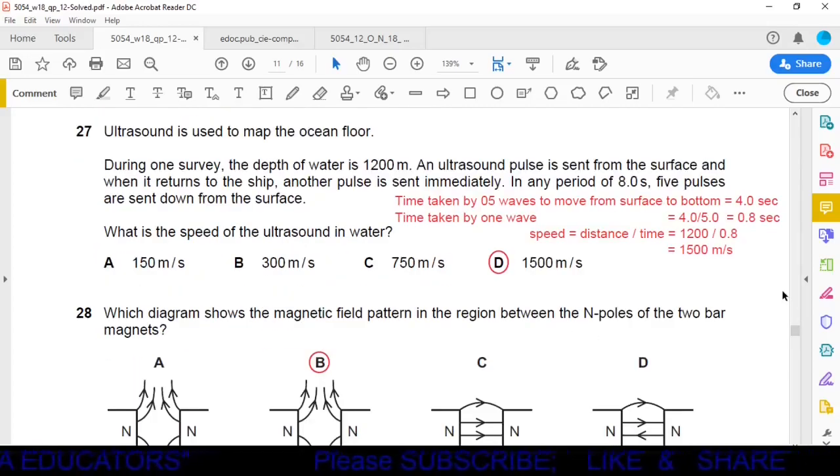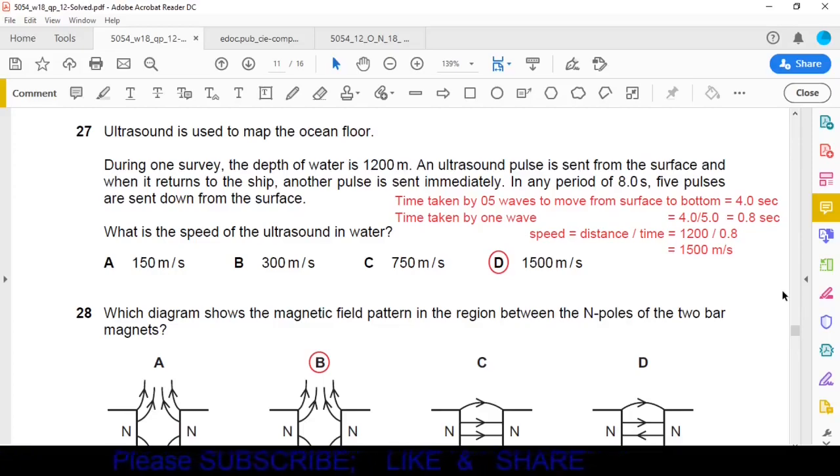Question number 27. Ultrasound is used to map the ocean floor. During one survey, the depth of water is 1200 meters. An ultrasound pulse is sent from the surface and when it returns to the ship, another pulse is sent immediately. In any period of 8 seconds, 5 pulses are sent down from the surface. What is the speed of the ultrasound in water?